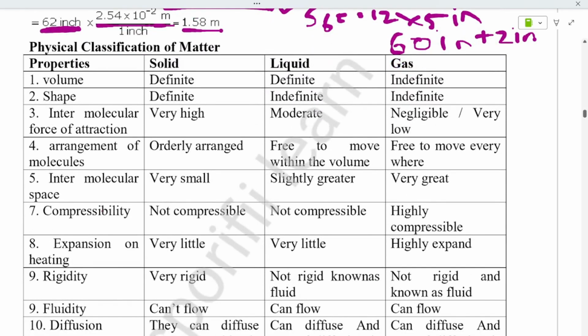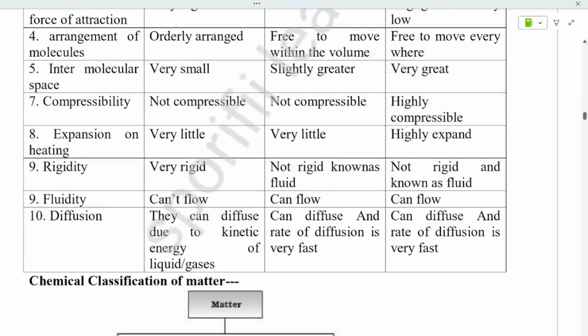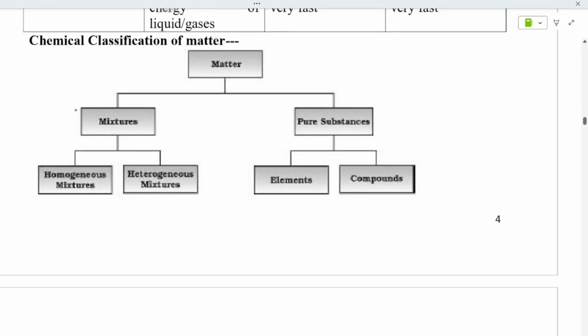And the next concept is physical classification of matter. What is the physical classification of matter? Let's see one by one. Volume, this we studied already. It is definite. See, what are the states of matter? We know it is solid, liquid and gas. What are the possible properties of them, and what is the state of them in solid? Volume means you can take some milk or something like that. It is definite and definite. In gas it cannot be, so it is saying indefinite. You can see all these in the table as I have given.